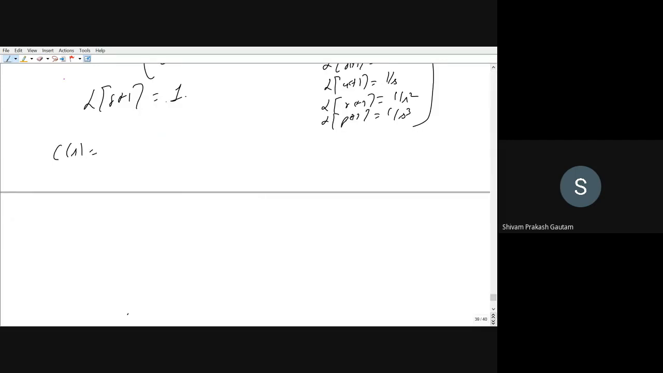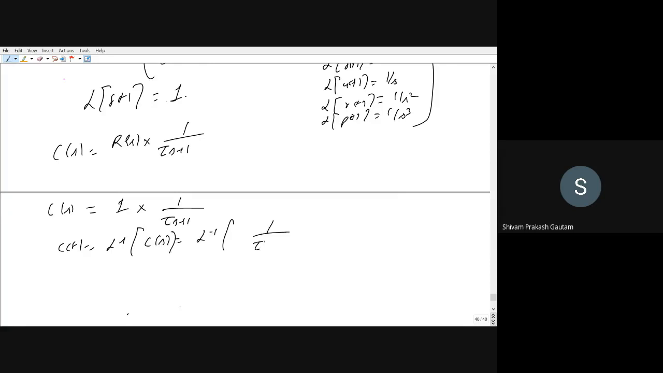C(s) is equal to R(s) into 1 upon tau s plus 1. Now R(s) is equal to, that is impulse, that is 1. So I am writing here 1 into 1 upon tau s plus 1, C(s). Now we want to calculate c(t). c(t) will be equal to Laplace inverse of C(s), that will be equal to Laplace inverse of 1 upon tau s plus 1.